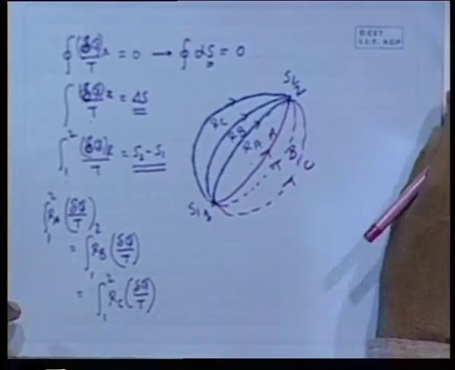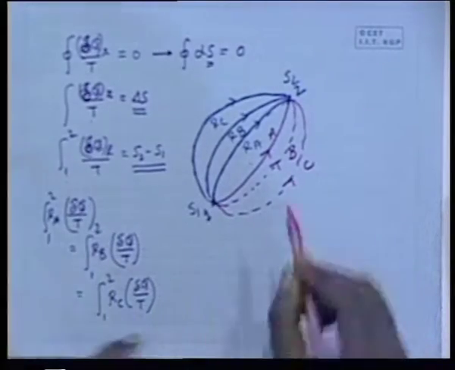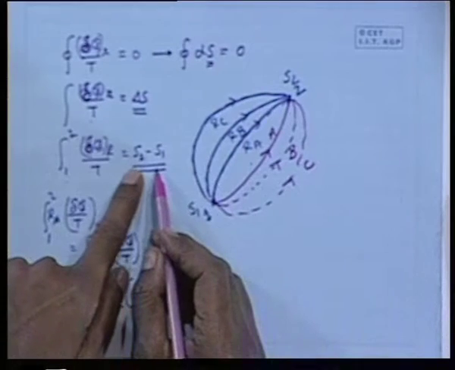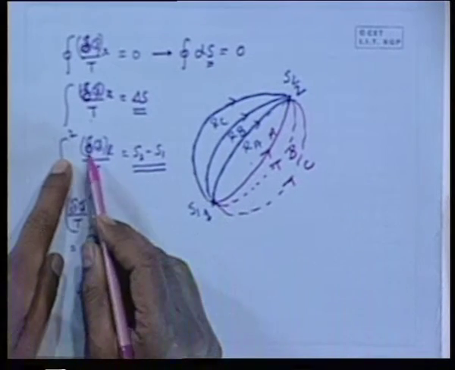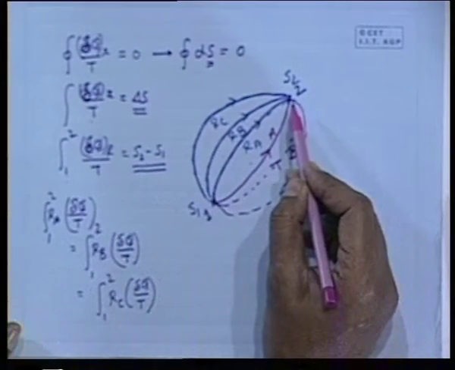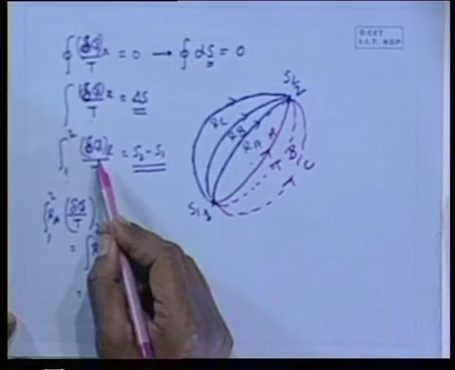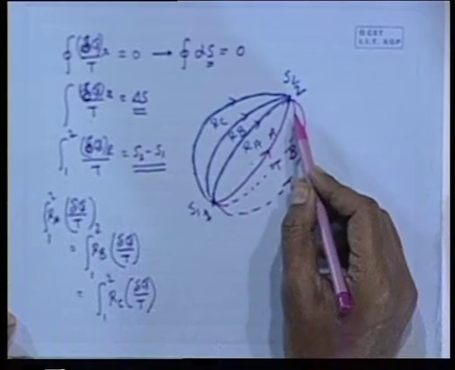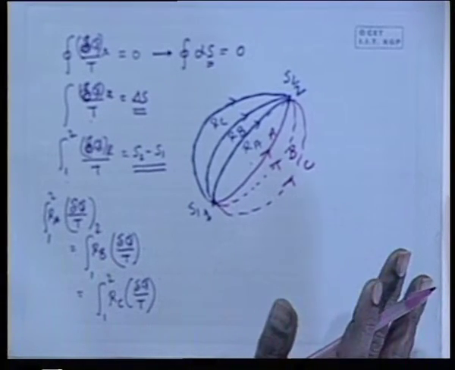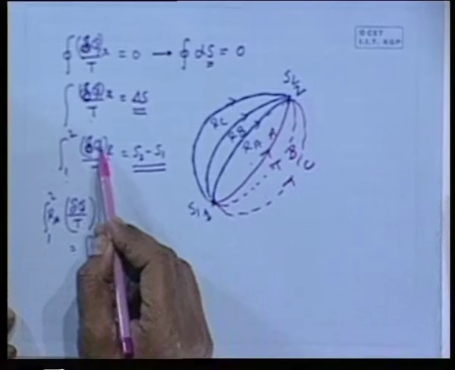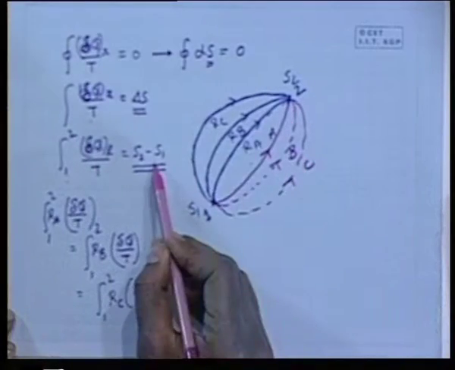In that case, the question comes, how do you define entropy? Entropy's definition is unique. That means the change of entropy equates to the integral of delta q by T via a reversible process. This does not equate the change of entropy via the quantity delta q by T via an irreversible process. That is number one concept. Only this integral delta q by T via a reversible process is a point function.